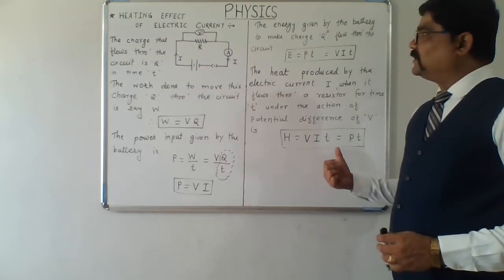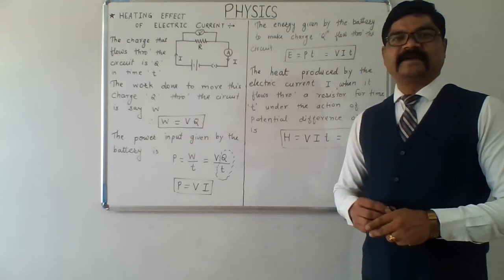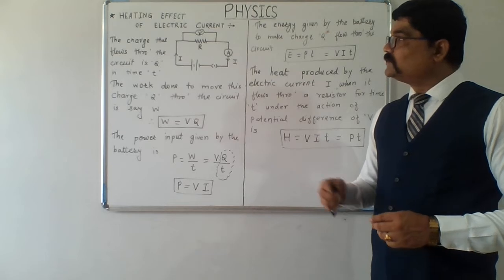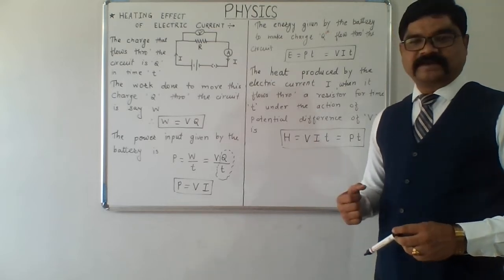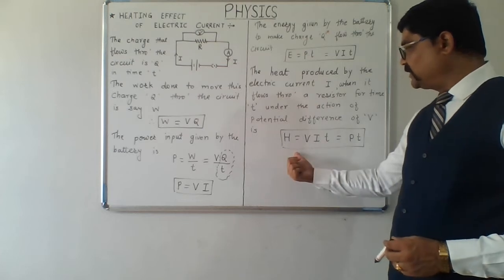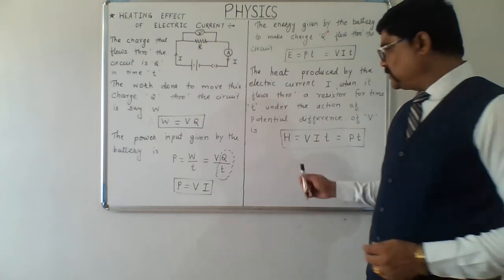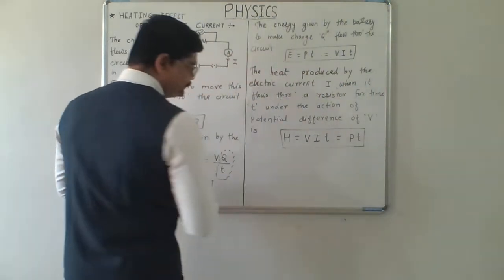There is a rule given by Joule, and it is called Joule's law of heating. We will discuss the same. Before that, let us write the formula H equals V into I into t in other forms also.